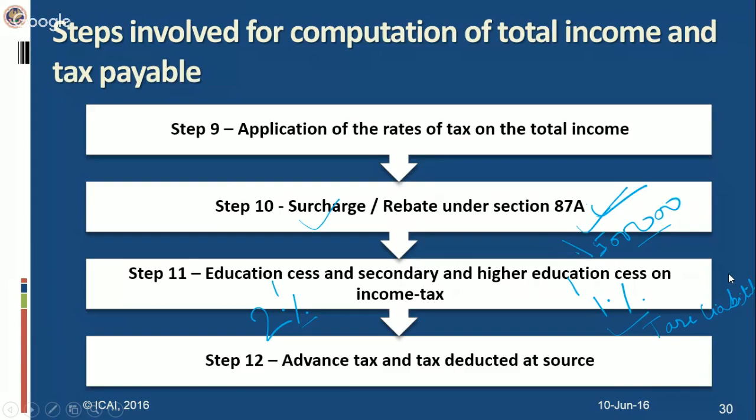From that amount, what do you have to do? There is a provision of advance tax and a provision of tax deduction at source. Certain tax has to be deducted at source itself, meaning you have already paid certain taxes. For example, in case of salaries, the employer has already deducted taxes from the salary while paying you the amount of salary.